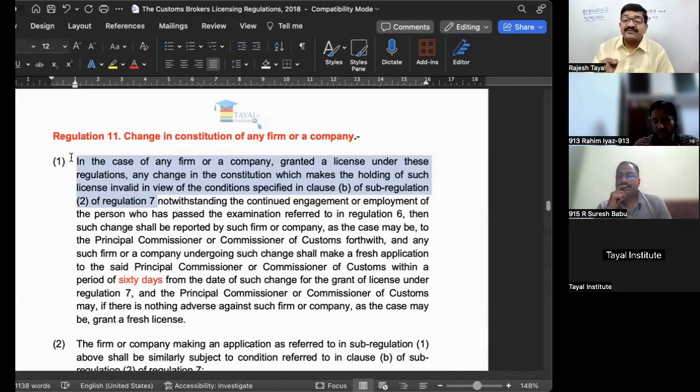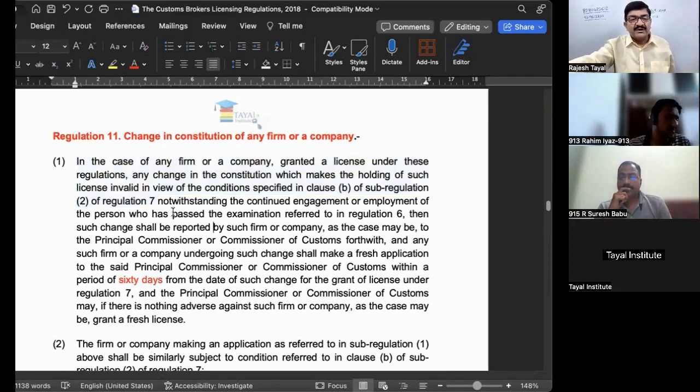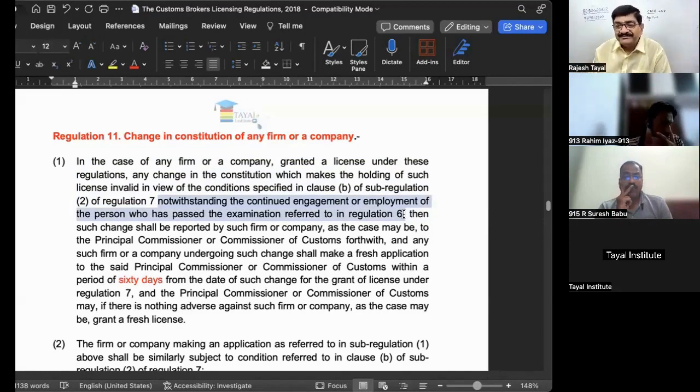Your license is associated with the individual, even if it is issued in the name of company or firm. Ultimately, as long as the individual is there who has completed the education as per the requirement of regulation number 6 and 7, only then that license is workable, otherwise not. So when it becomes invalid, what happens? This is notwithstanding the continued engagement or employment of a person who has passed the examination, regulation number 6. So there may be some other person also in the firm who is qualified. This is a case where some other person is also employed.